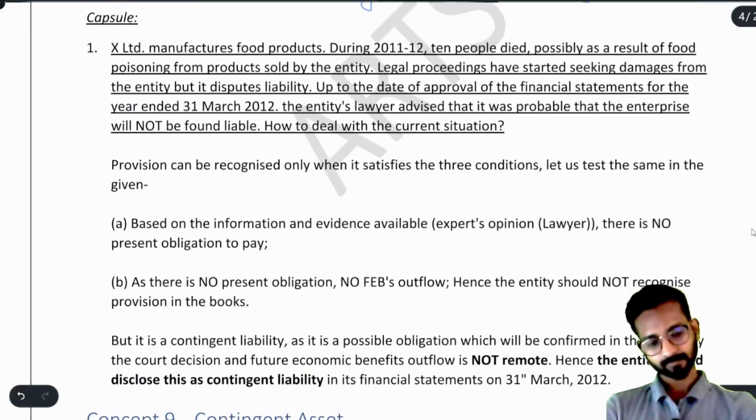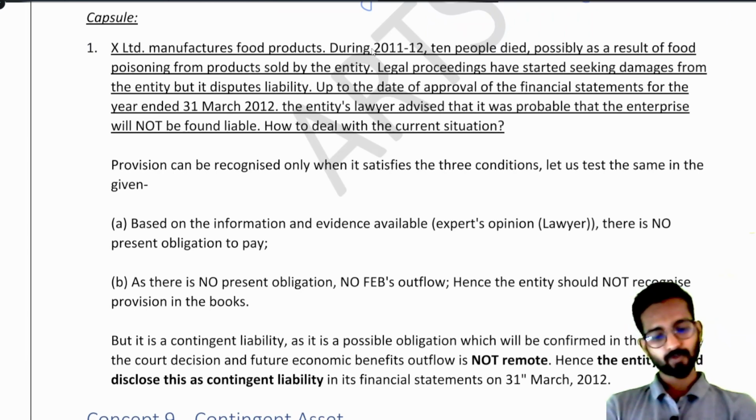See. X Limited manufactures food products, okay? During 2011-12, 10 people died, possibly, see the word possibly, as a result of food poisoning from products sold by the entity, okay? Legal proceedings have started seeking damages from the entity, but it disputes liability.